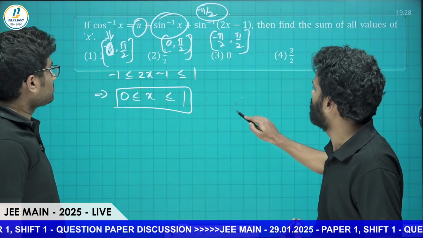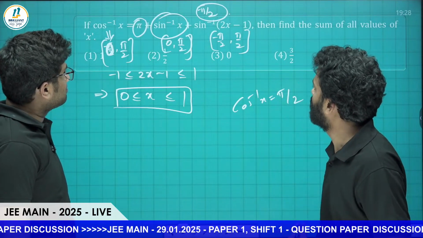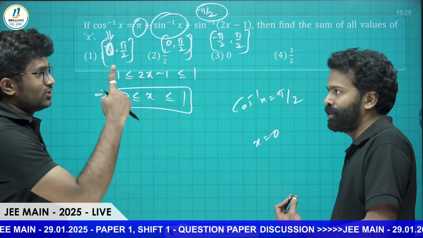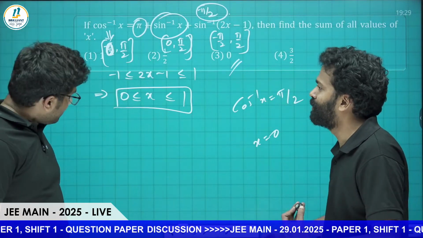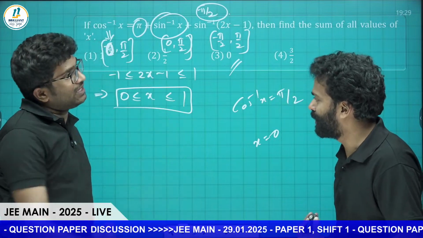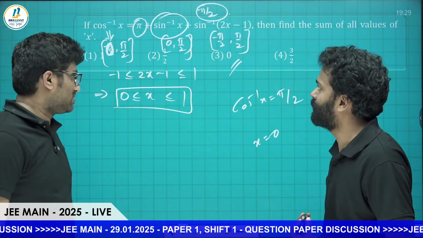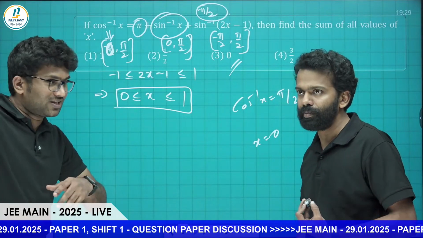Then cos inverse of x is equal to pi by 2. Everyone should know the value: x is equal to 0. That is only one solution, and the sum is 0. If we think properly, we can get it. We solved this by a non-traditional method rather than the traditional method.